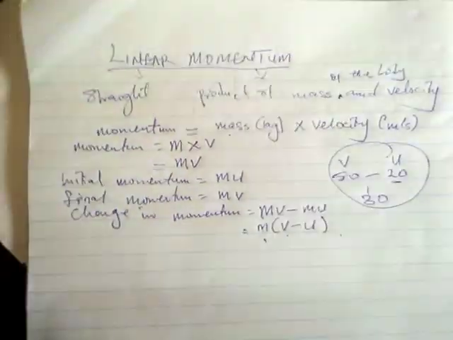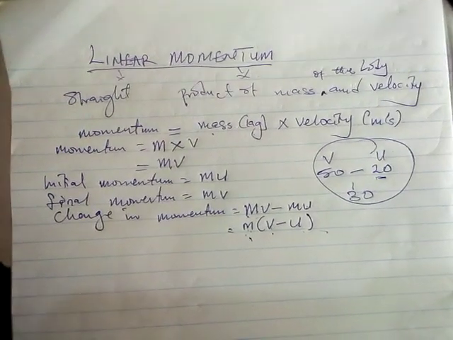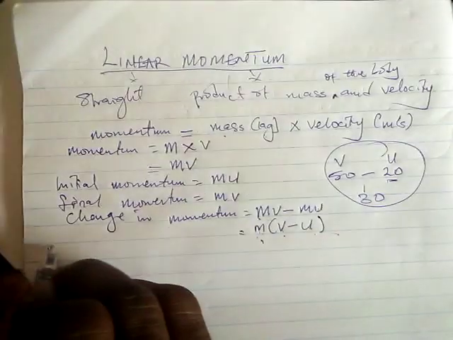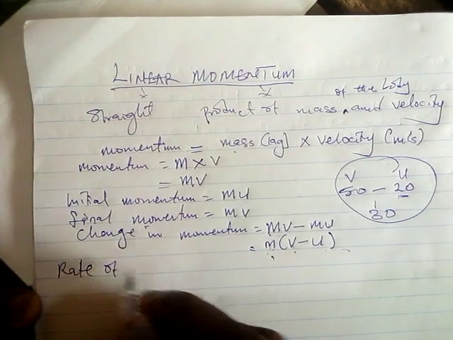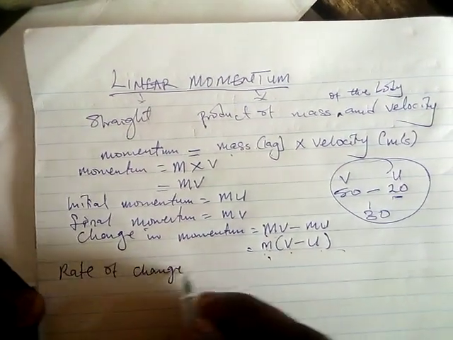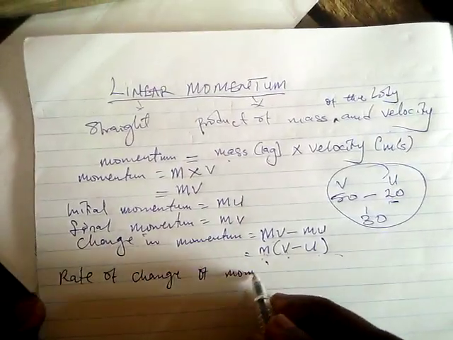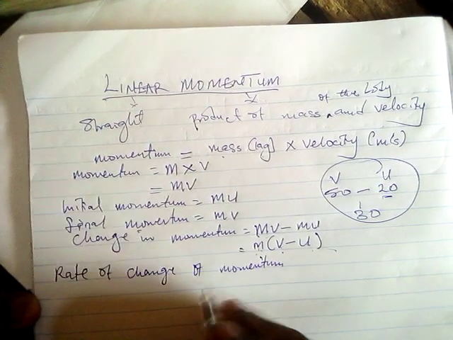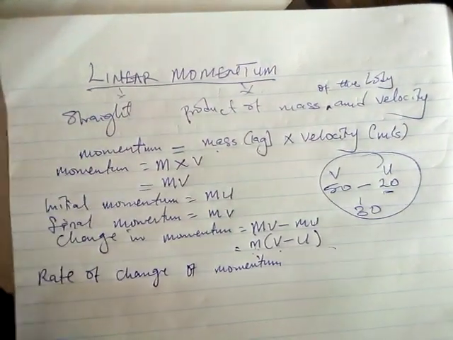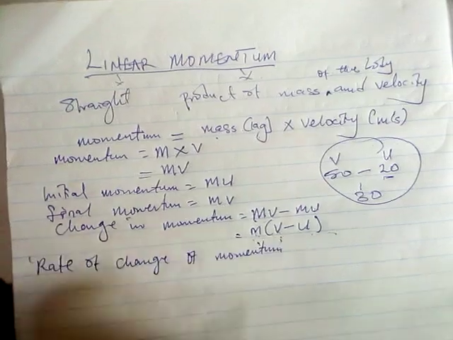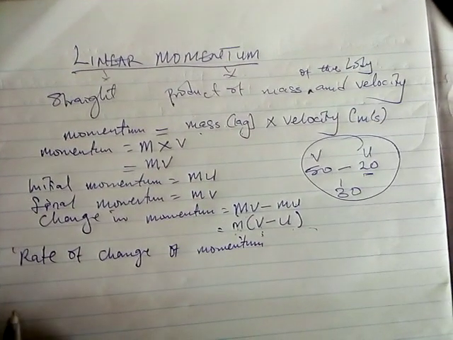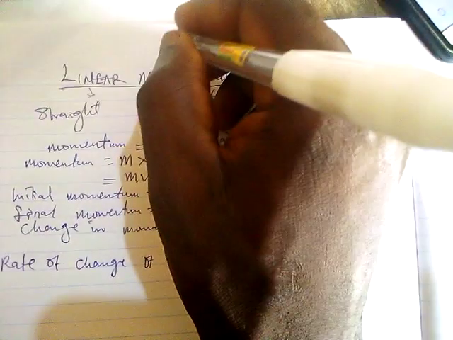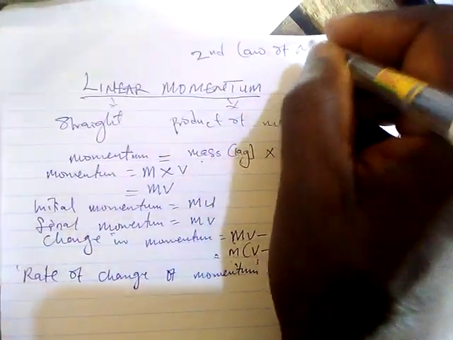If you understand that, then I will bring you to the next step in this formula, and that is the rate of change of momentum. Where did we get this concept? From Newton's second law of motion.